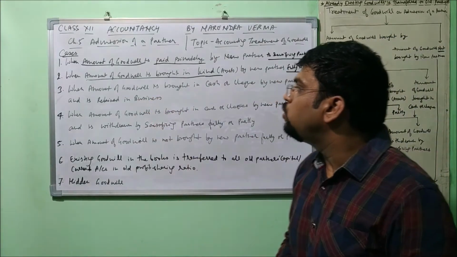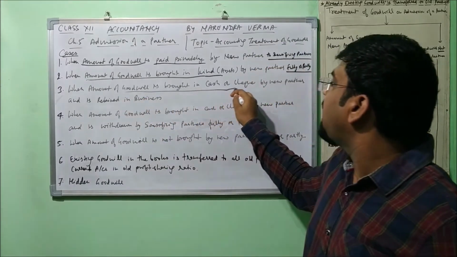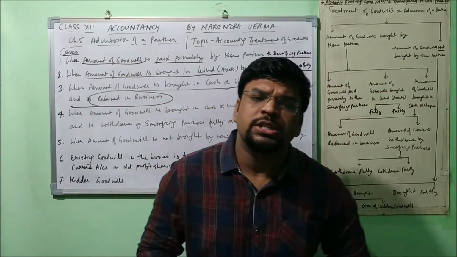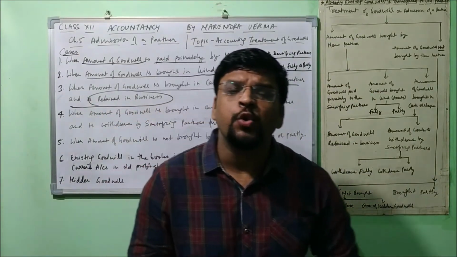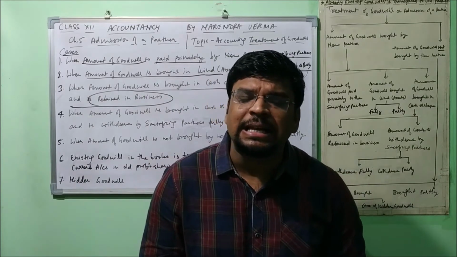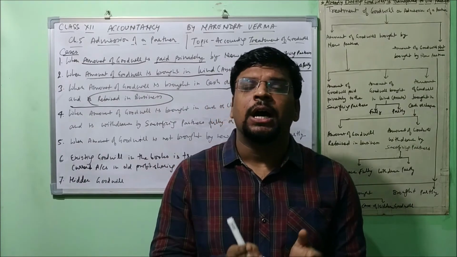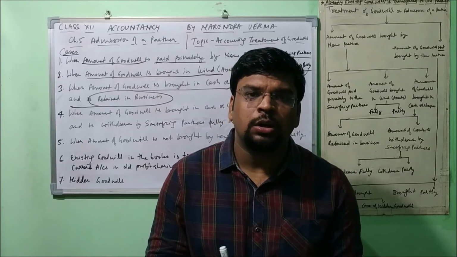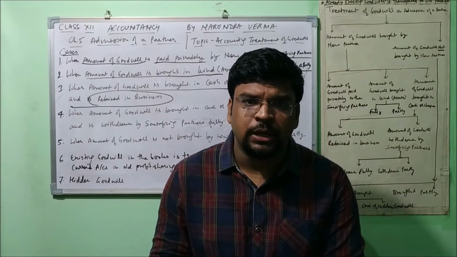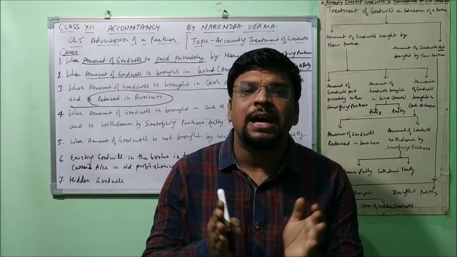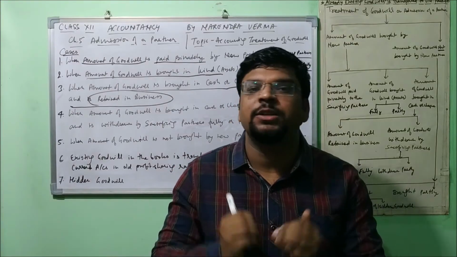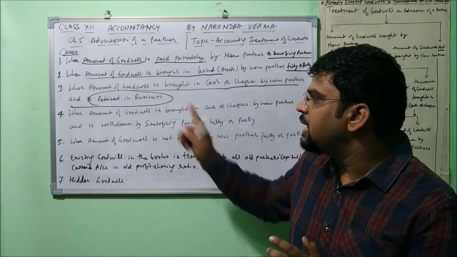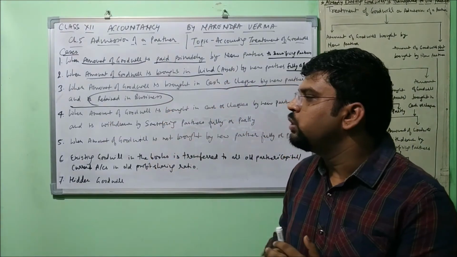Third case, when amount of goodwill is brought in cash or check by new partner and is retained in business. So this is what the usual condition when a new partner comes into a business. Then what happens, he is supposed to bring amount of goodwill in cash, right? If he brings it in cash, or he may bring it in form of check as well, right? Then it is considered that the amount of goodwill he has brought will be retained in the business. In the absence of any information, we consider the same case, right? So we'll understand the journal entries regarding that, and thereafter we'll do the numerical question as well.